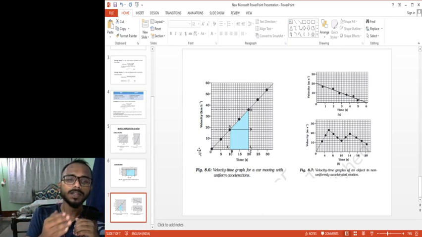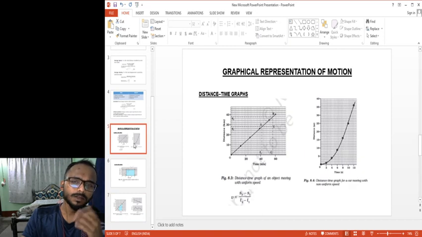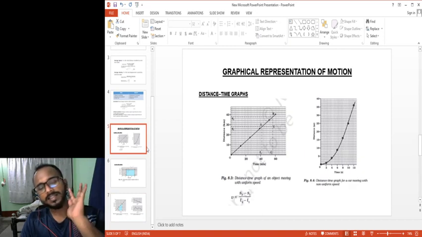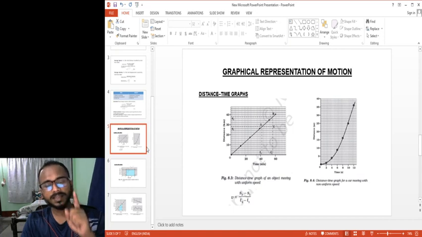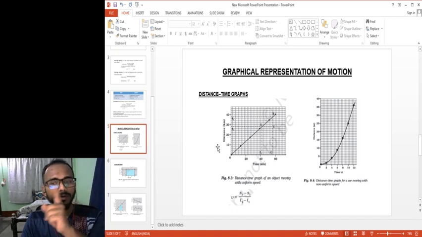Next, what we have studied is these graphs. One is the distance-time graph, second is the velocity-time graph. In both cases, time is always plotted along the x-axis. Distance and velocity are plotted along the y-axis. Okay, so first, in distance-time graphs we have seen two graphs: one for uniform motion, another for non-uniform motion.